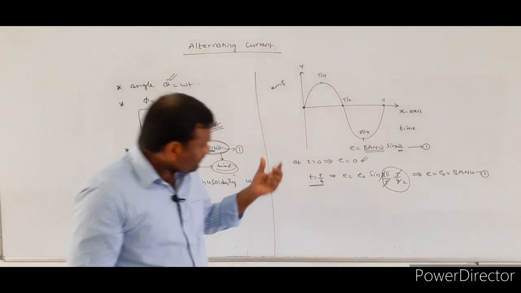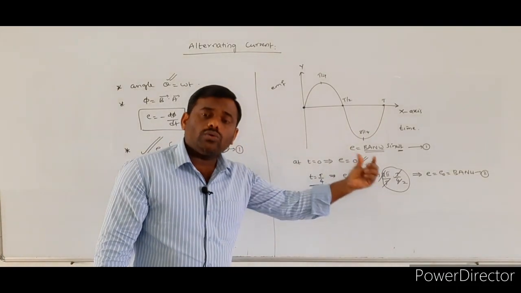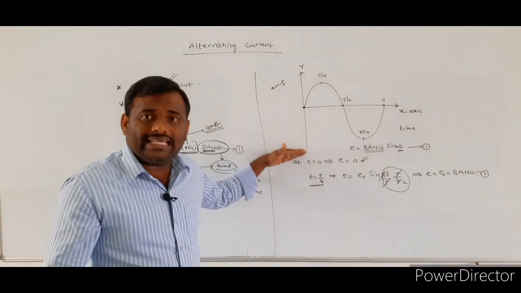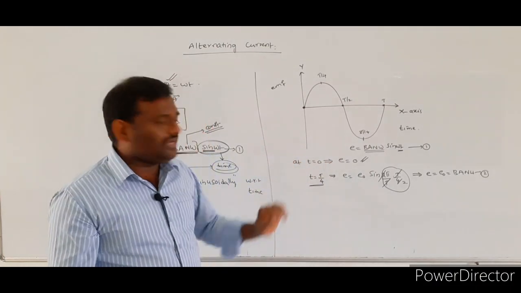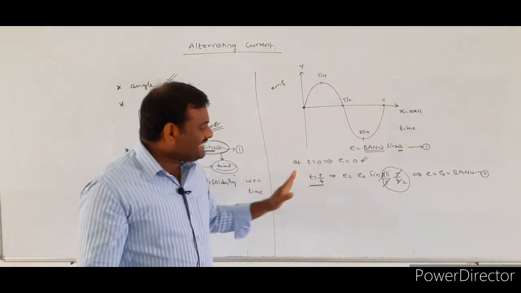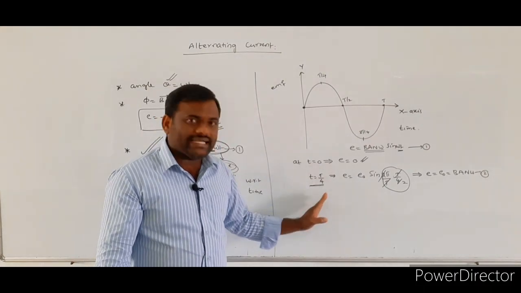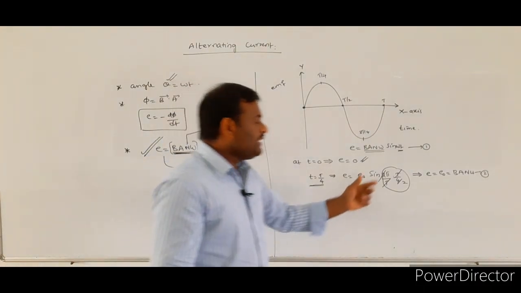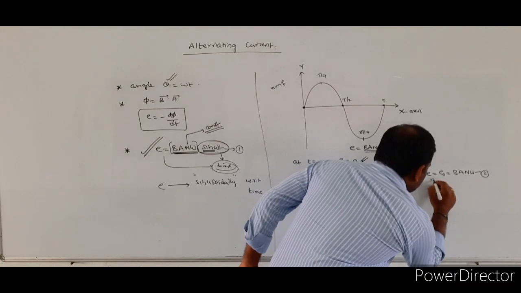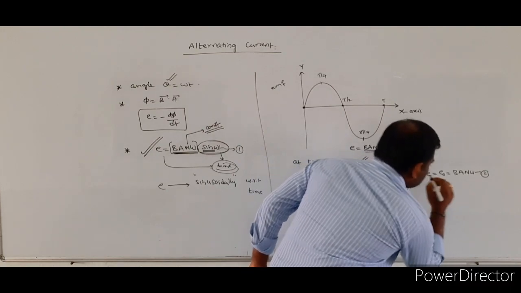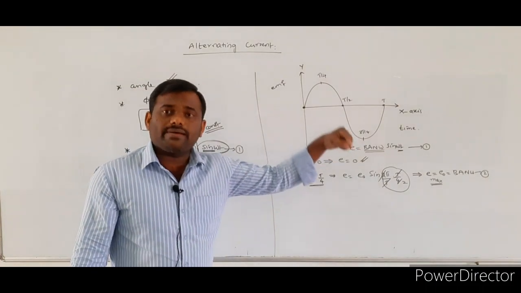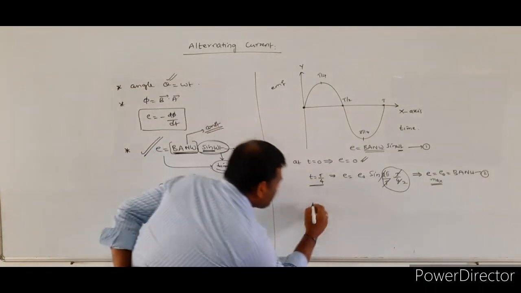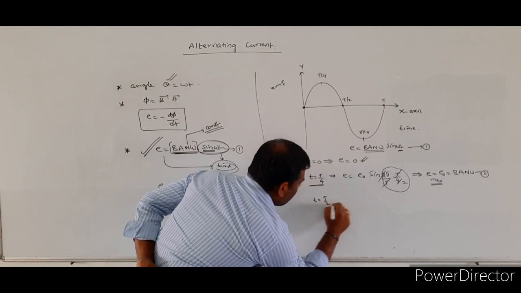That means from this what we have to understand is that at t is equal to 0 there was no induced EMF produced within the coil, and at t is equal to T by 4, the induced EMF produced in the coil becomes maximum.